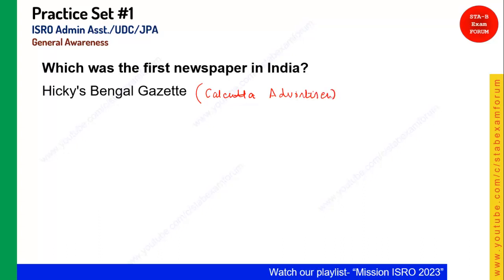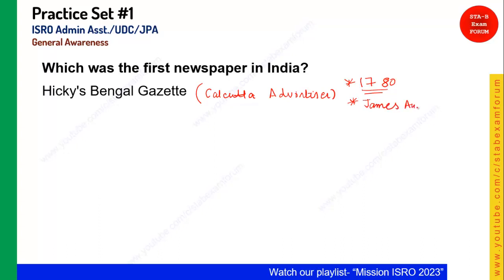The second important point you should remember whenever you see the first newspaper question, it was brought in 1780. Who has brought? One Irishman was there, his name is James Augustus Hickey.